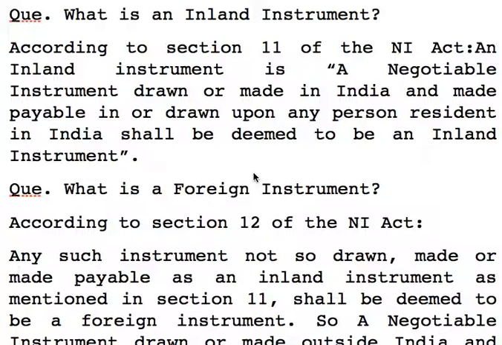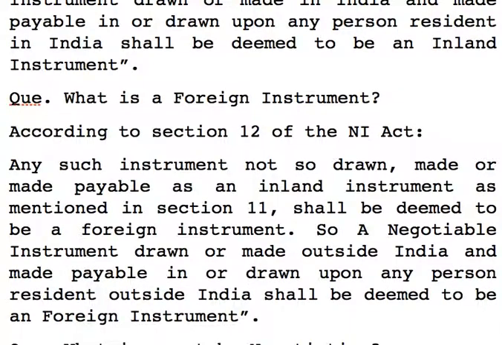Then it is a foreign instrument. This definition is covered under Section 12 of NI Act. And here one or more of the factors is outside India. Means either the instrument is drawn, made or payable, one portion is inland and another out of India. So it is a foreign instrument. Or maybe the whole of it, drawn, payable, everything is out of India. So it is a foreign instrument as per Section 12.